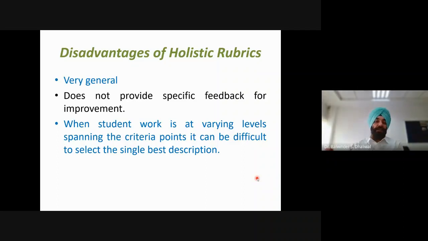It becomes very difficult when there are different angles involved in that overall description. So it will be difficult for the evaluator to classify the student work in one particular level. These are some of the limitations of holistic rubrics.